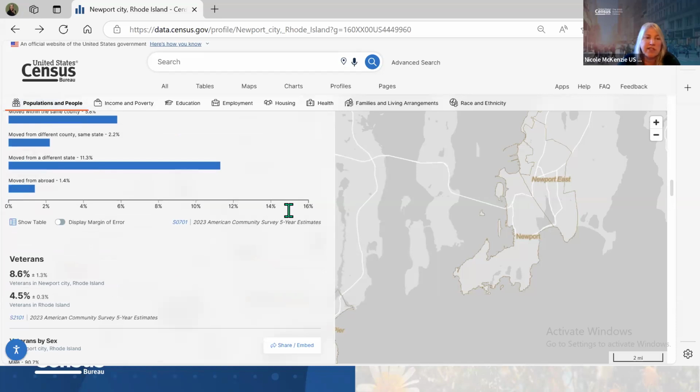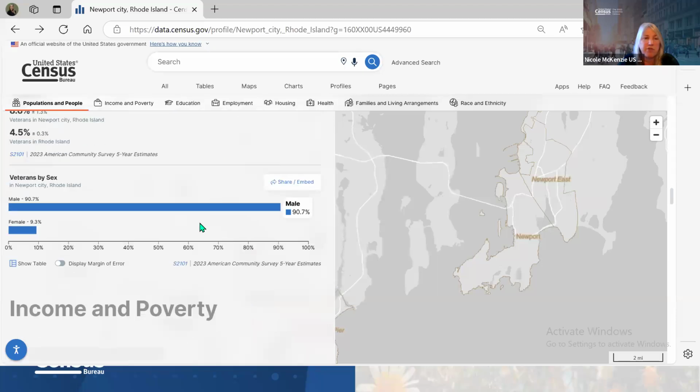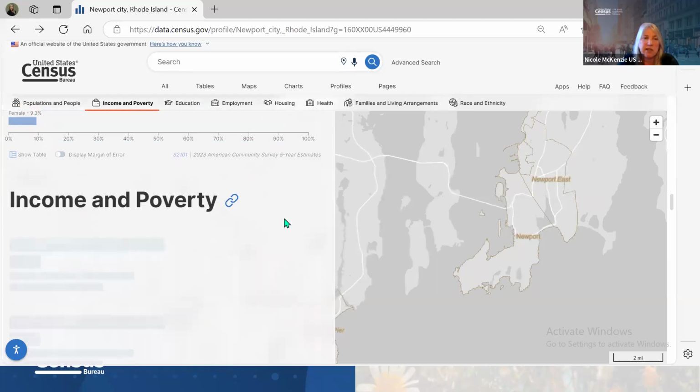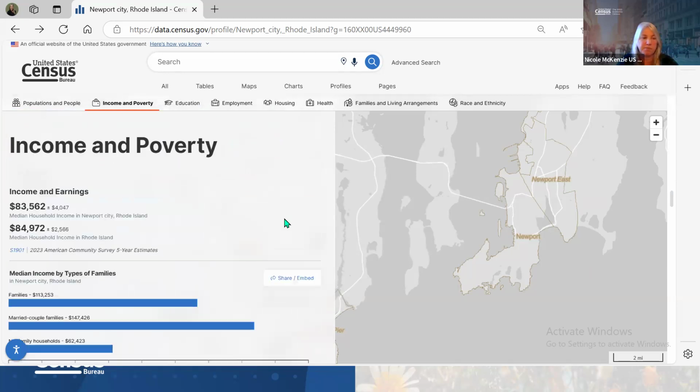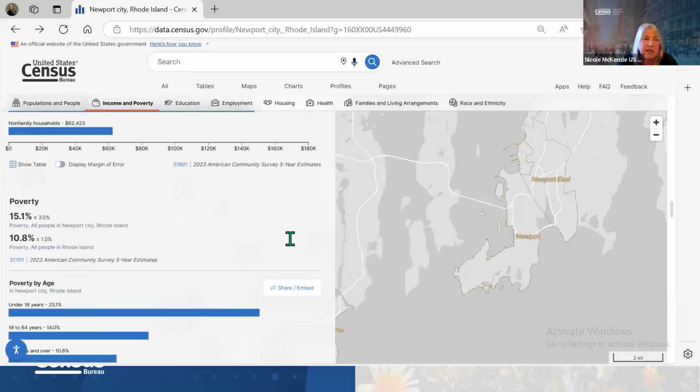This is getting into veterans, how many veterans, a higher percentage of veterans in Newport as opposed to the state as a whole. So maybe you have veterans programs at the library, veterans by sex. Now we're getting into income and poverty. So you can see the median household income, and it breaks it out by family. So, non-family households, that would be people who live together who aren't related, and then married couple households, and then families would be people living together who are related.